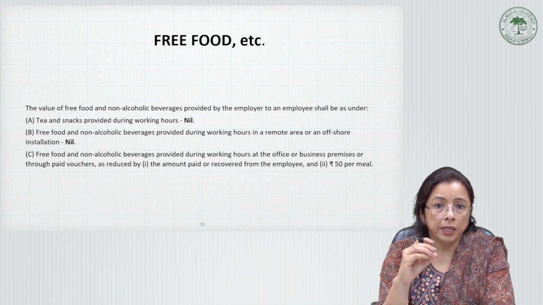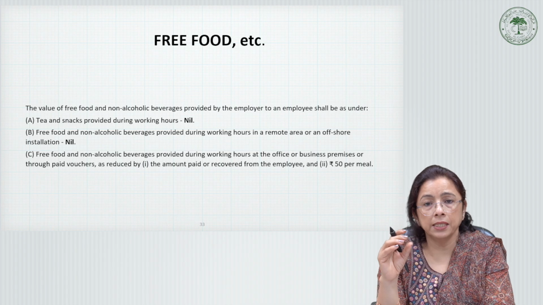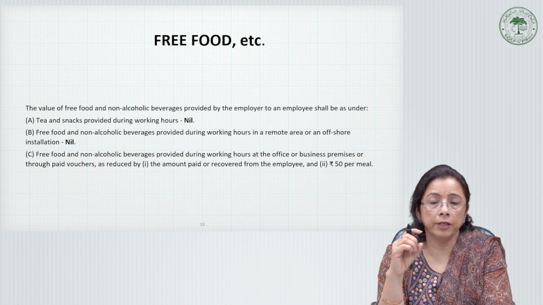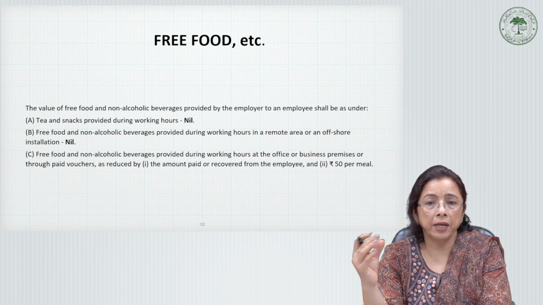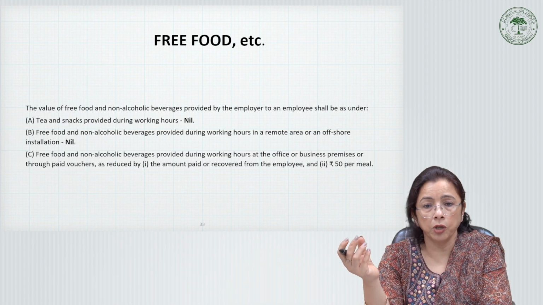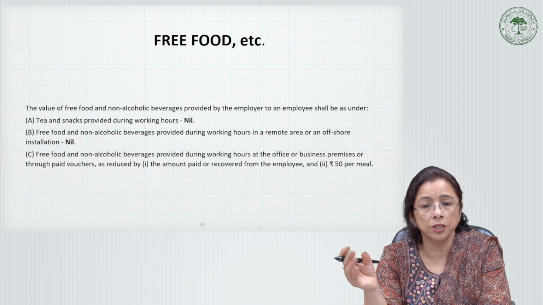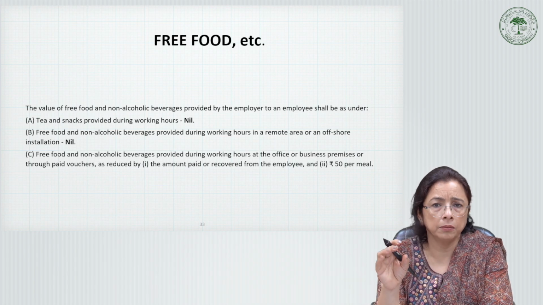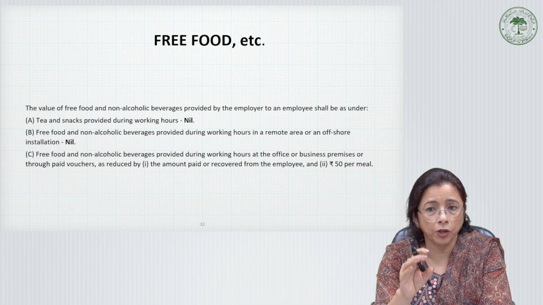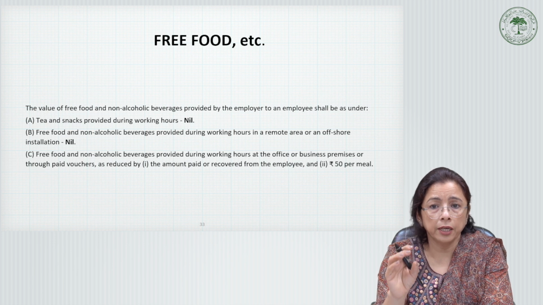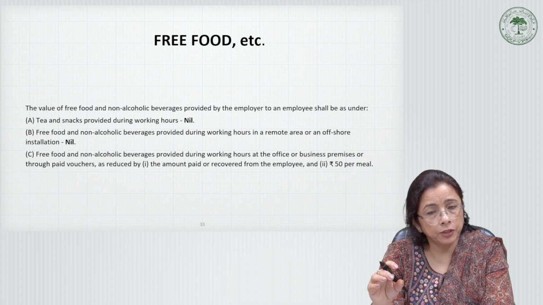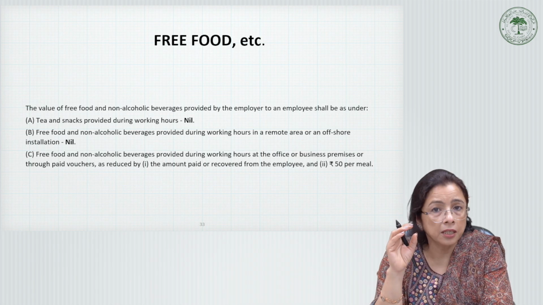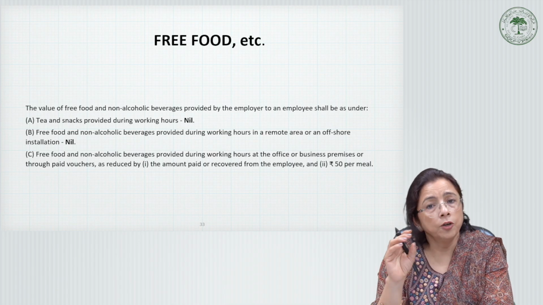In the office, they provide tea, snacks, and any time you feel tired and want to refresh yourself, you can go to a pantry or small kitchen and make yourself a tea, coffee, or any drinks available there. Obviously, these have to be non-alcoholic beverages. If it is during office hours, the taxable perquisite is nil. Nothing will be charged.